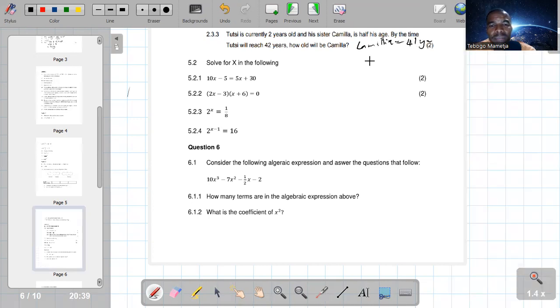Because if currently Tutsi is 2 years and his sister Camelia is half of his age, so it means at the current moment Tutsi is 2 years old, Camelia is 1. So these people have only a difference of 1 year. So if this other one becomes 42, the other one will be 41.